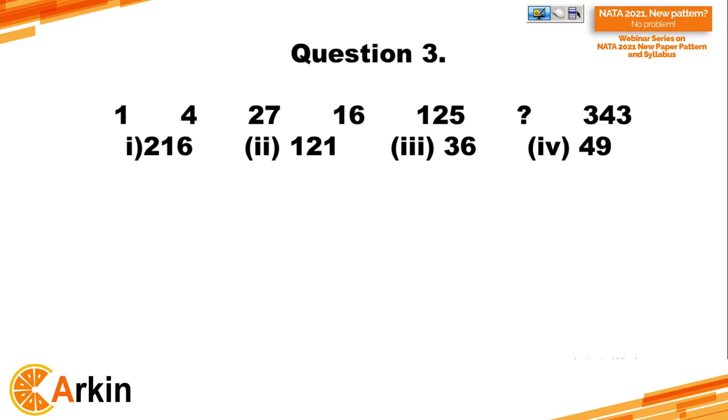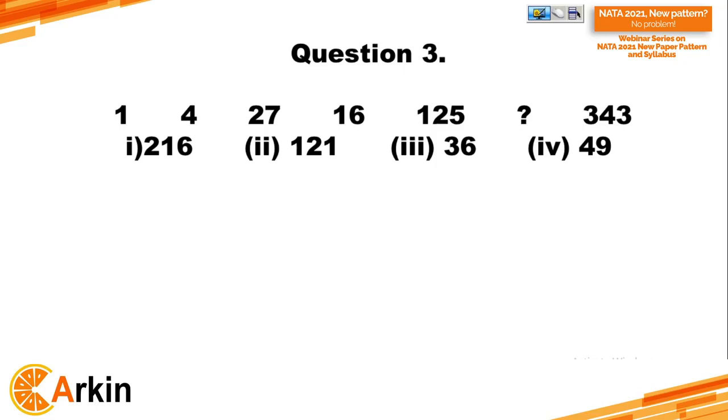Yes, 343 is again a very unique number which is the cube of 7. Similarly, if you can see, there's a square also, the square of 4, that is 16. So basically you have to find the logic for every question. Here you are given some options and you have to select the suitable option.